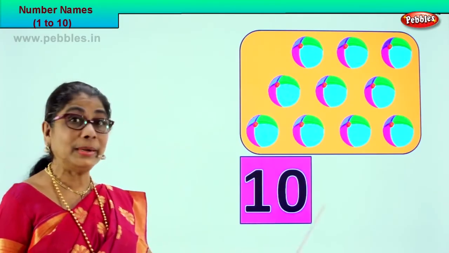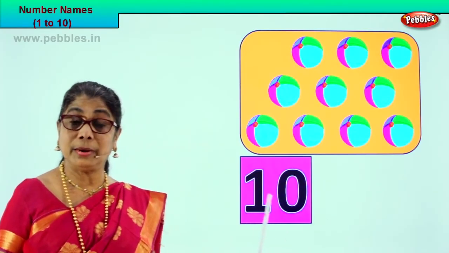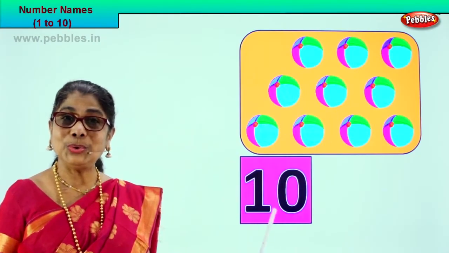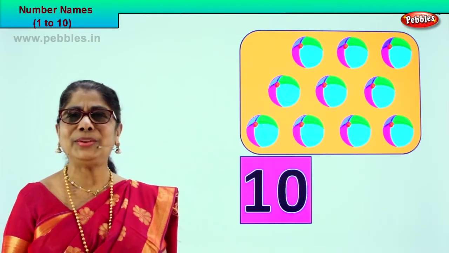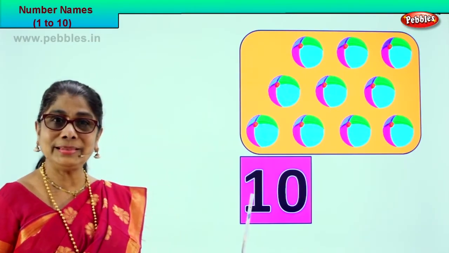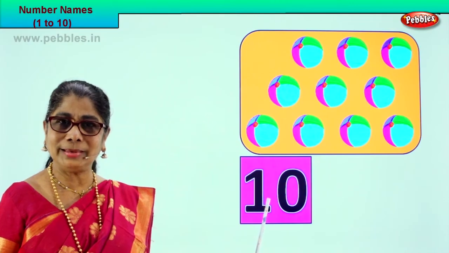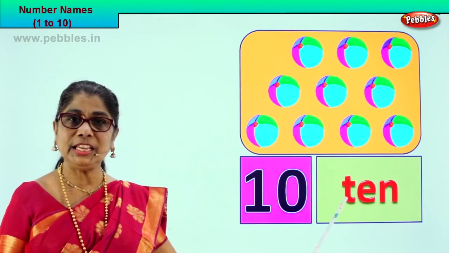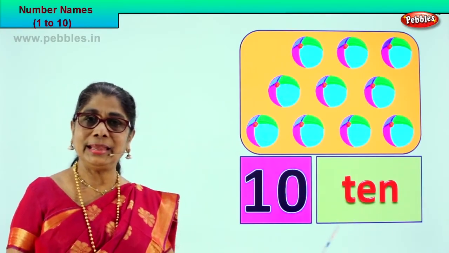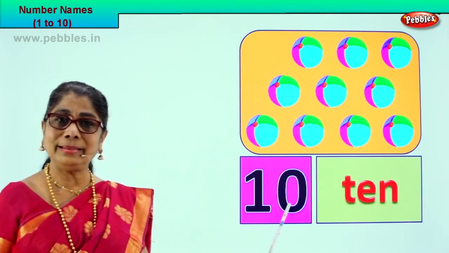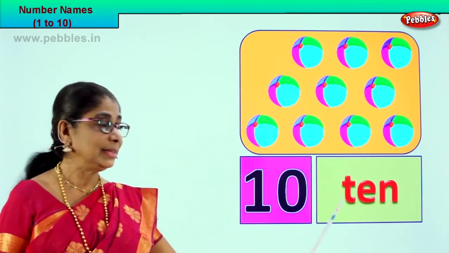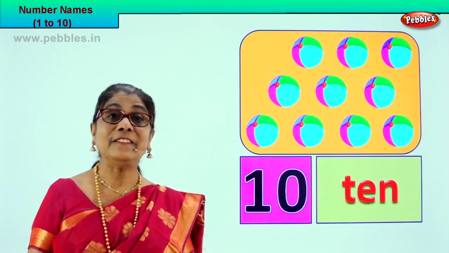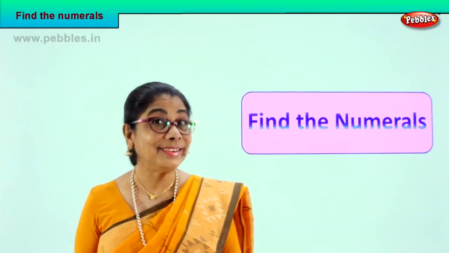This is number 10, a 2-digit number. Number 1 and 0, 10. 10 balls. You learn to write the number 10. Very good. Now, how can you write this number in words? Spell it out for me. T-E-N, 10. How do you write the number in words? T-E-N, 10. Very good.